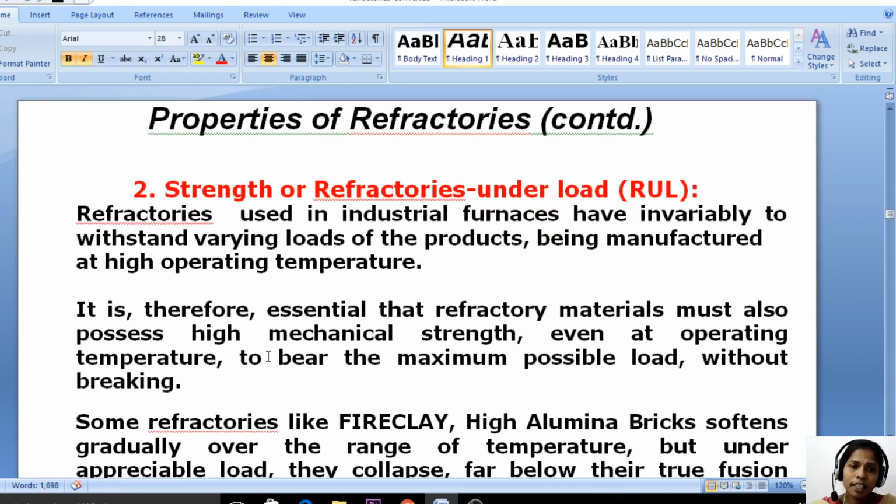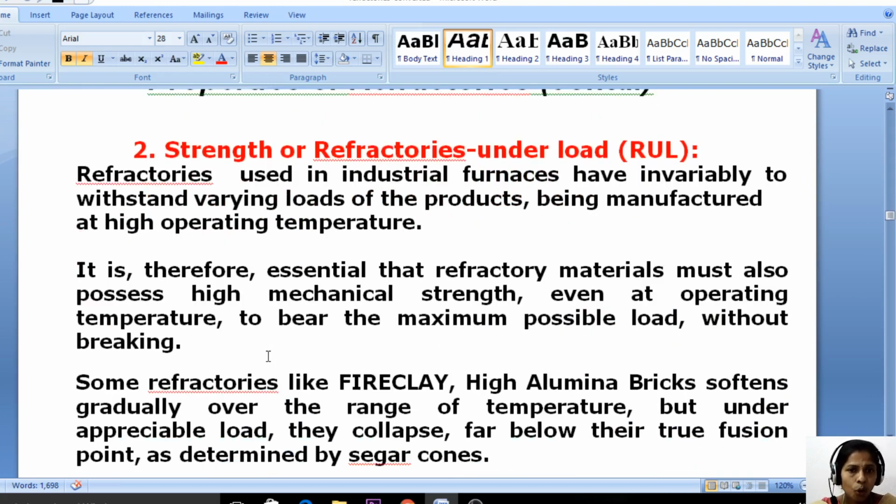The next property is refractoriness under load, or strength. Strength is also called refractoriness under load. It is also very important for the two-mark question. Explain refractoriness under load. Refractories used in industrial furnaces invariably have to withstand varying loads of the products being manufactured at higher operating temperature.